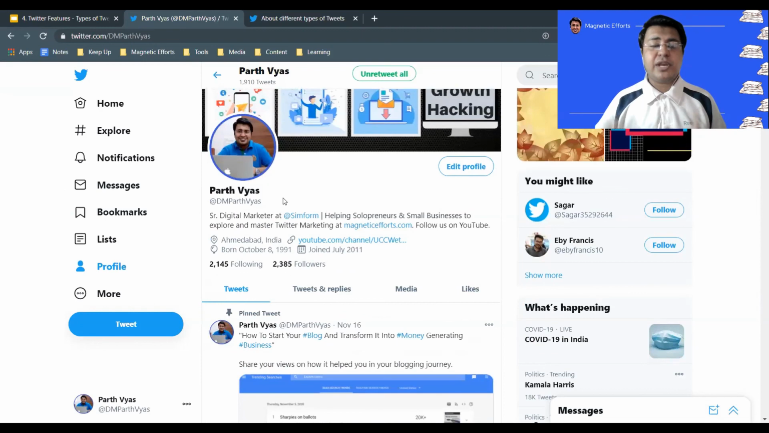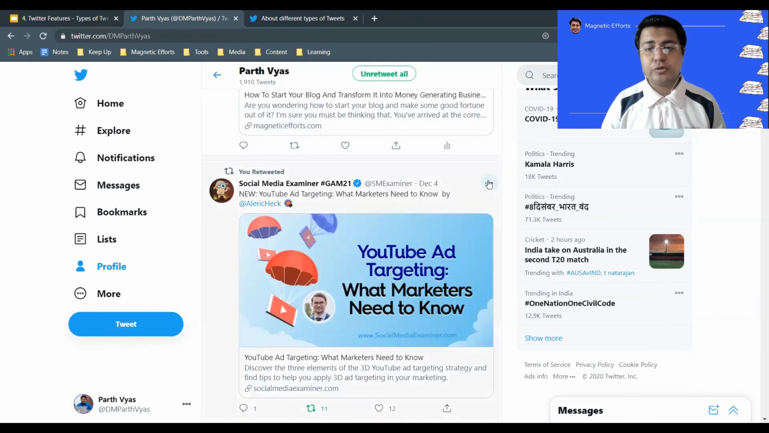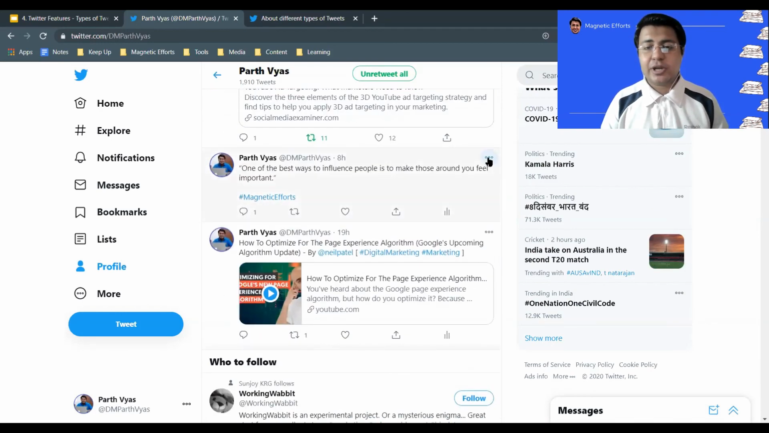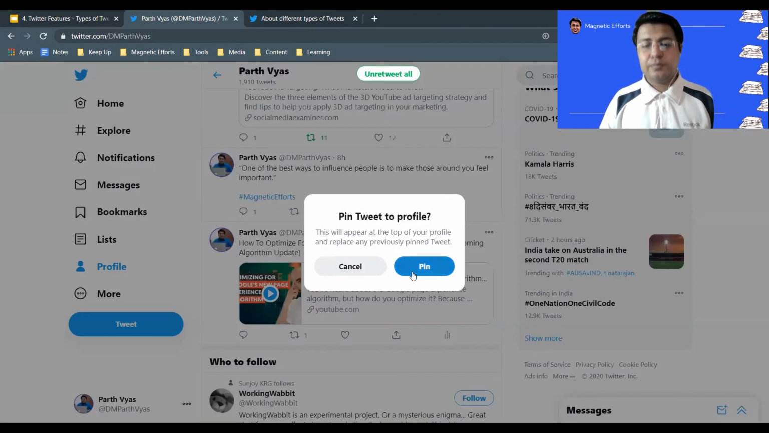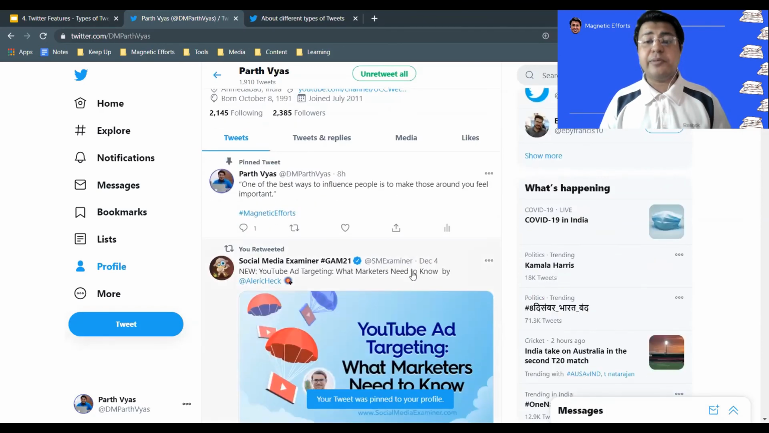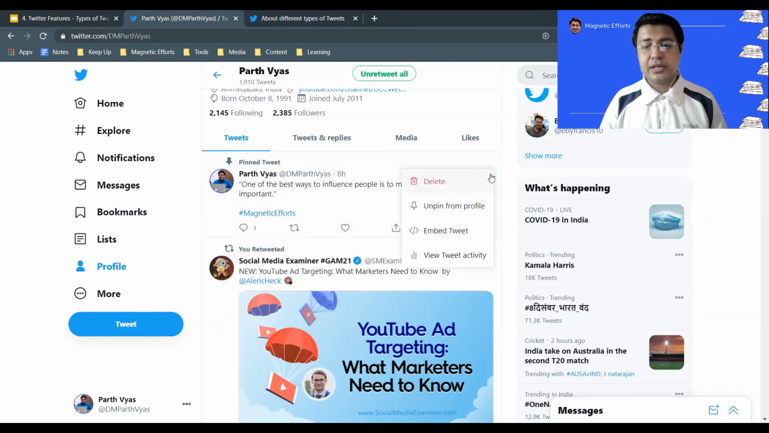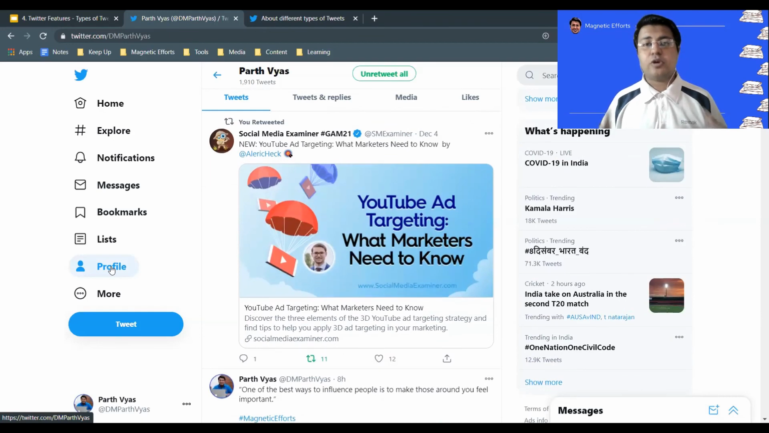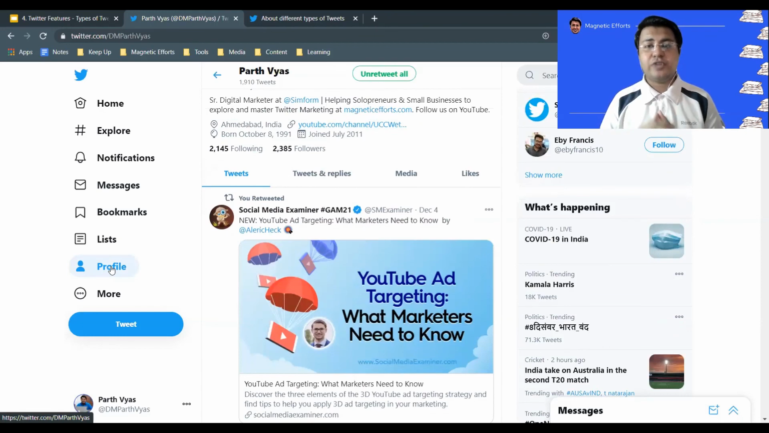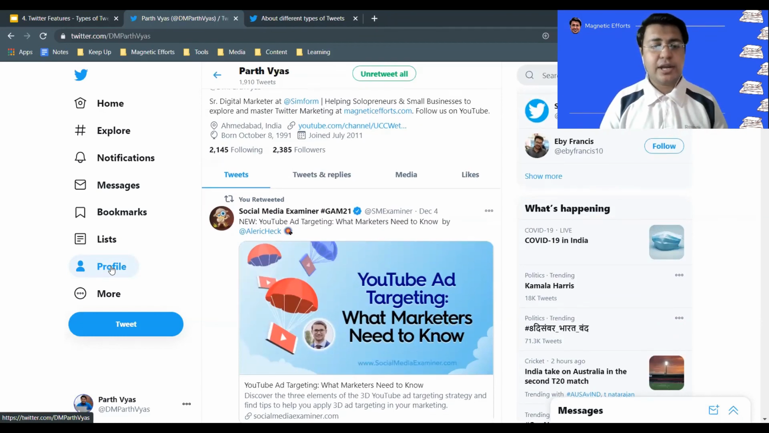If you are interested in pinning your new tweet, you can simply go to that new tweet, click on the 3 buttons. Sorry, this is a retweet, so I won't be able to pin it. You can click on these 3 dots and click on pin to your profile, pin, and the new tweet will be pinned. Now just assume that I want to remove this pinned tweet. I can click on this button and unpin from the profile, unpin it, and you see everything is gone. So now it is back to normal. There is no pinned tweet, and the new tweets start from the first tweet as usual, as it was earlier, right? So that's it, my friend.